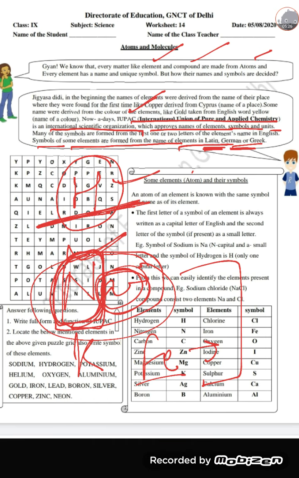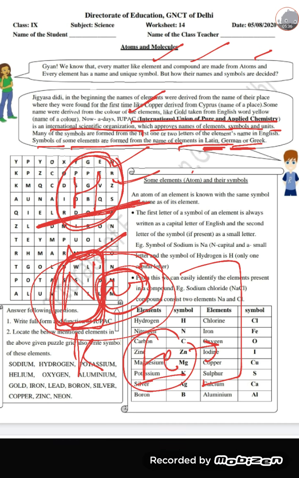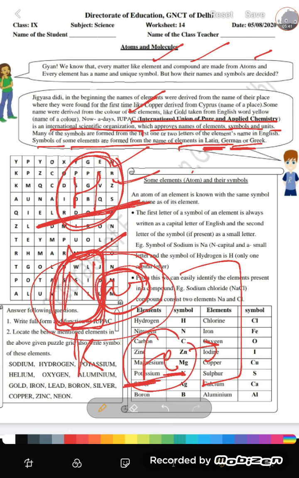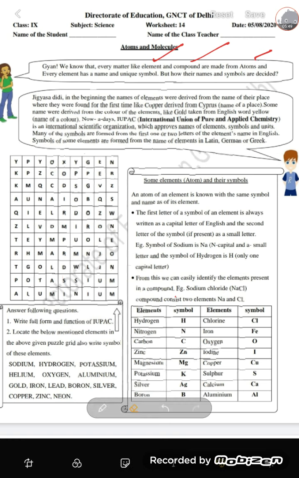So keep in mind, whenever first letter is taken, it is always in a capital form. Whenever we have to take two, then first one is in capital and second one is in small. So this is the way we write the elements and their symbol. Okay,